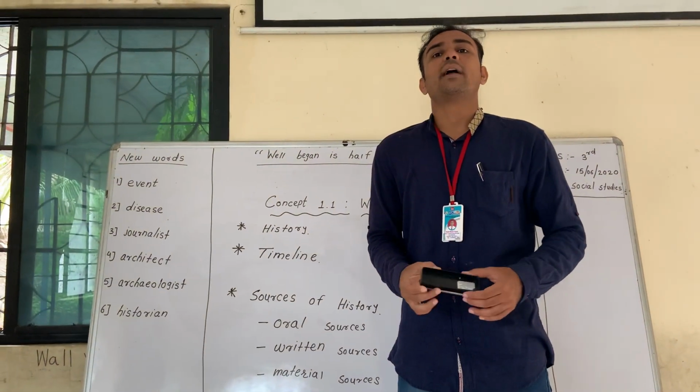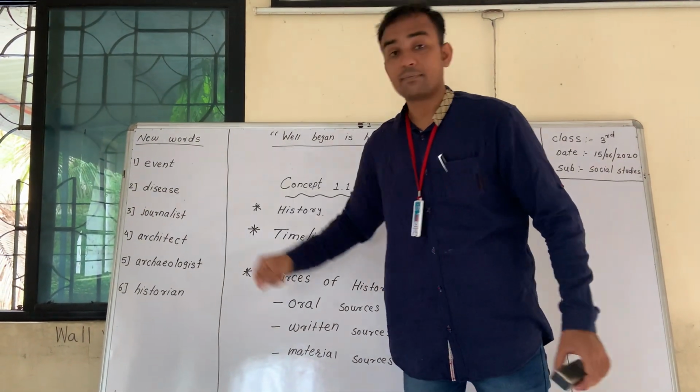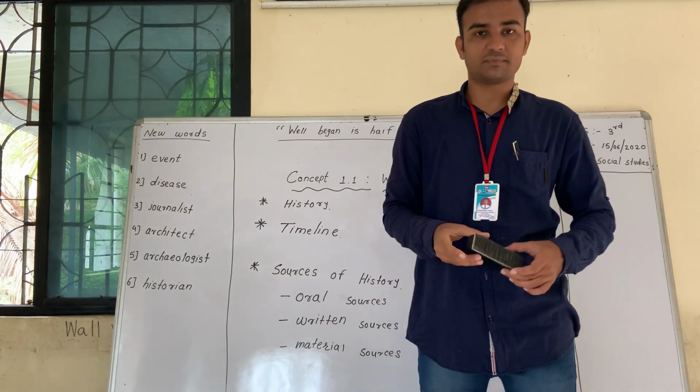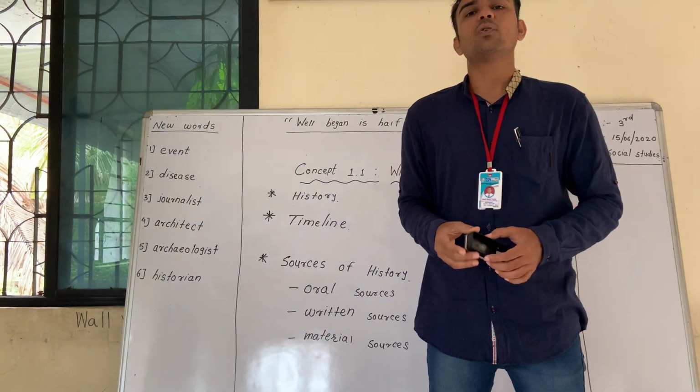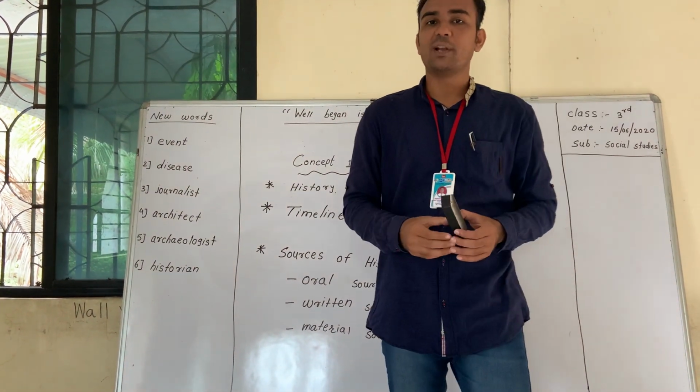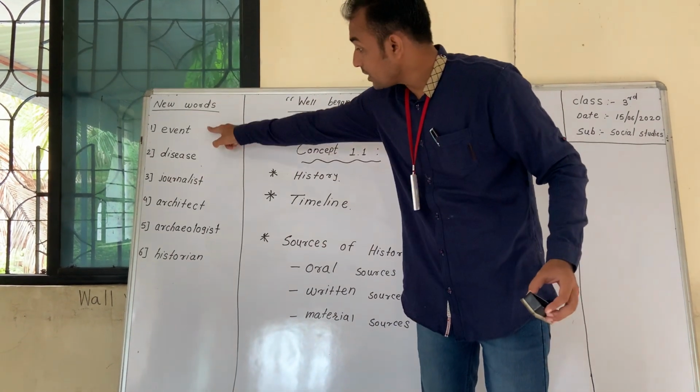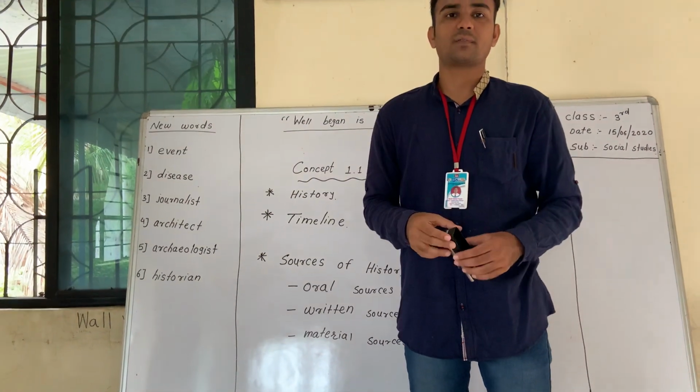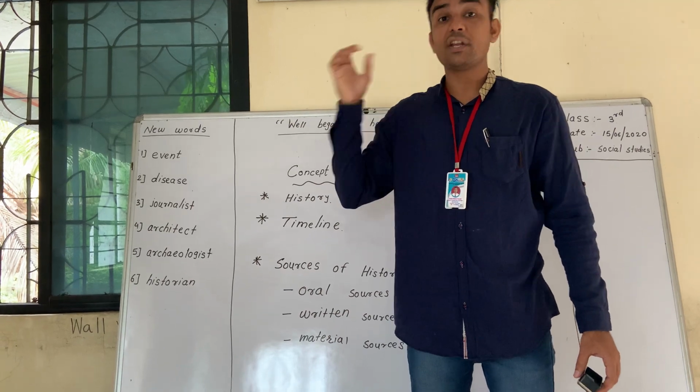The meanings of these words are given in our textbook at the end. So your tomorrow's homework will be to learn the meaning of those words.